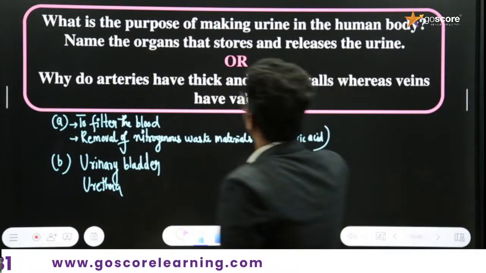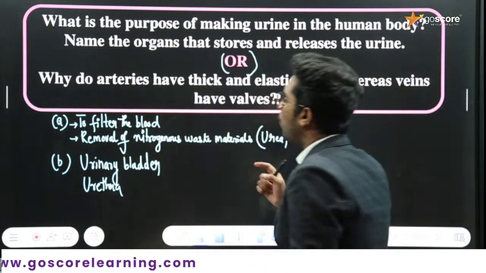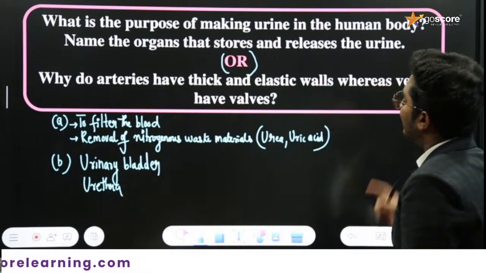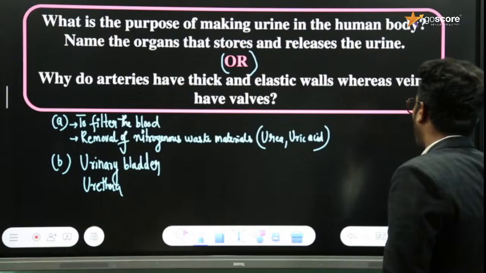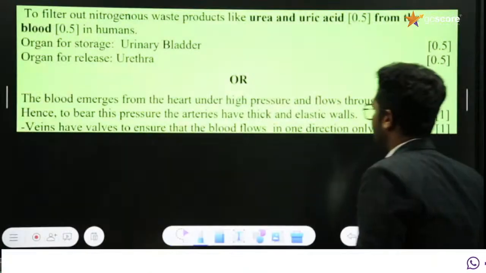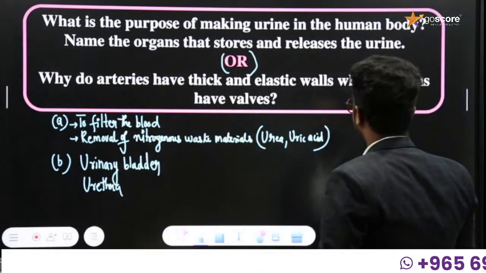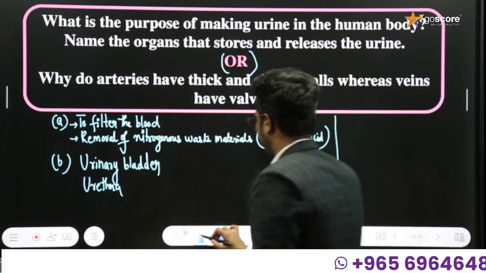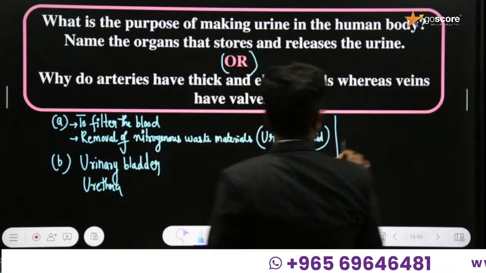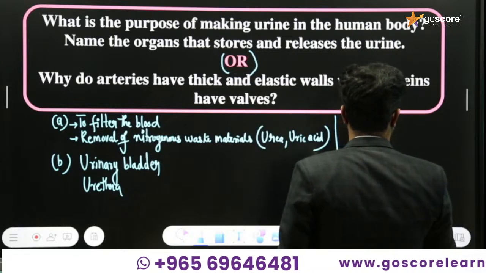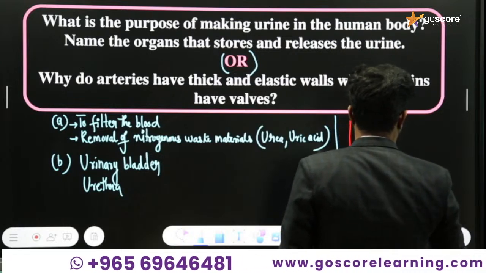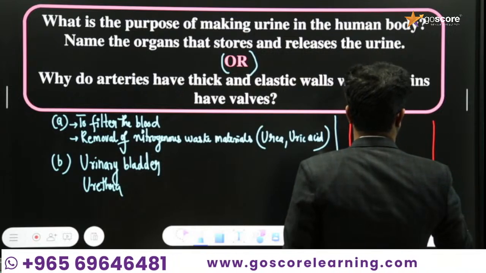And here an OR part is also there. Why do arteries have thick and elastic walls, whereas veins have valves? I will tell you, one minute.